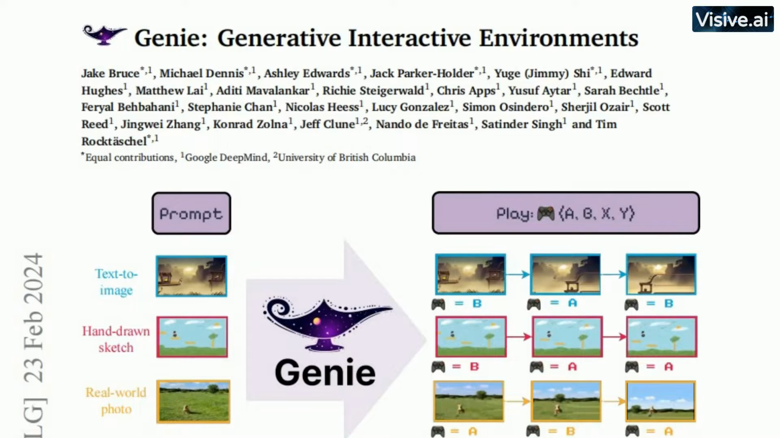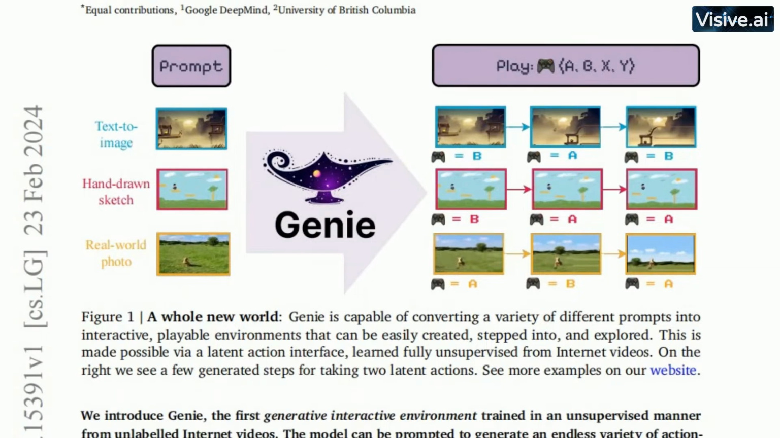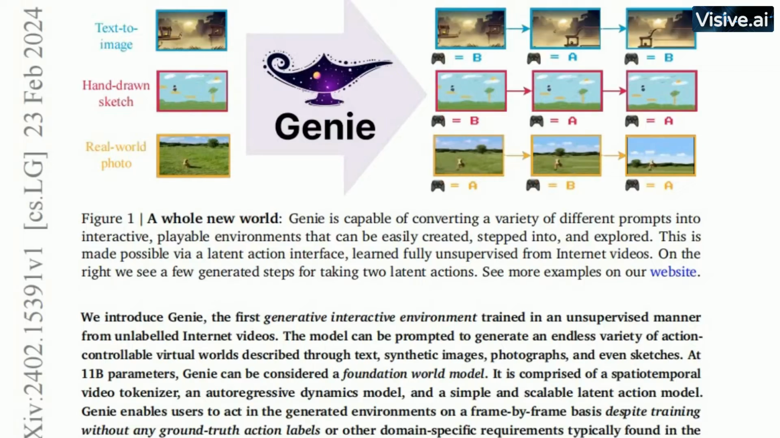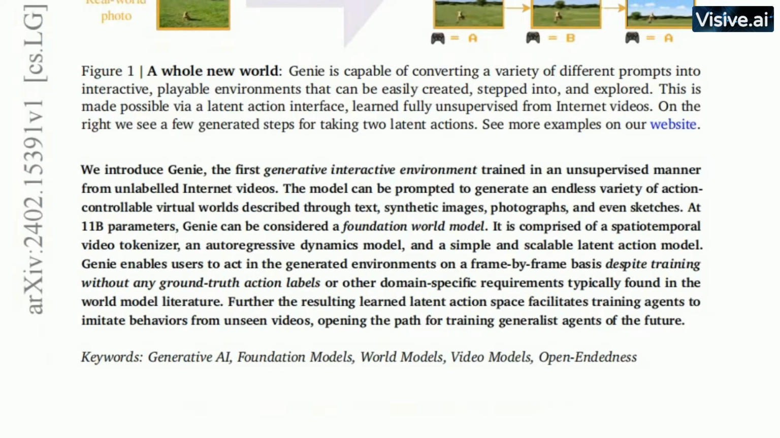When you compare Genie with other AI models, you'll notice a significant difference. Most AI models focus on single modalities like text, sound, or images. They might generate a descriptive paragraph, compose a melody, or create a piece of digital art. But Genie takes it a step further. It generates a game from a text prompt.